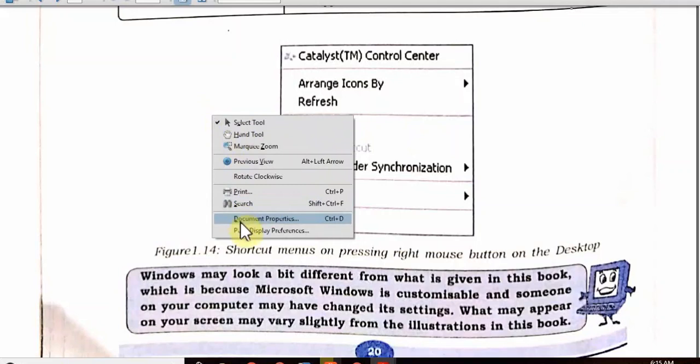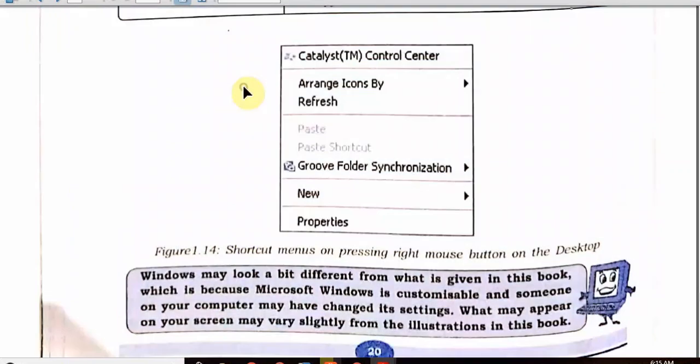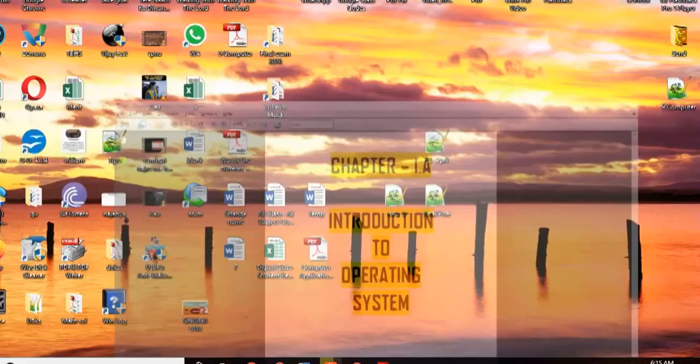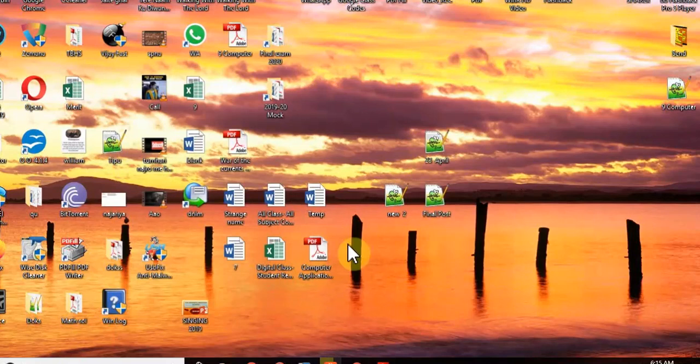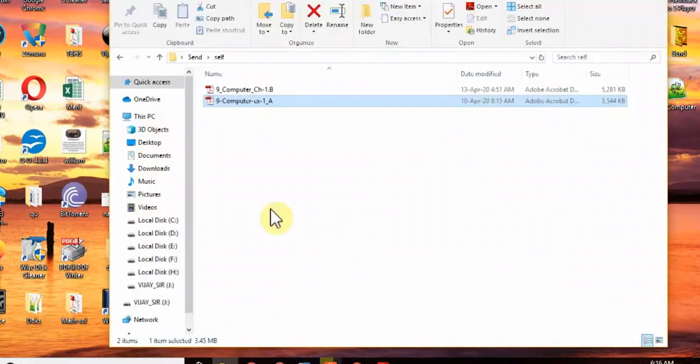If I go anywhere else, let me for your sake minimize this window. Please follow this. I am minimizing. I am also minimizing this window, and if I open a folder and this is the PDF I am uploading to you, let me go to this PDF and right click this.